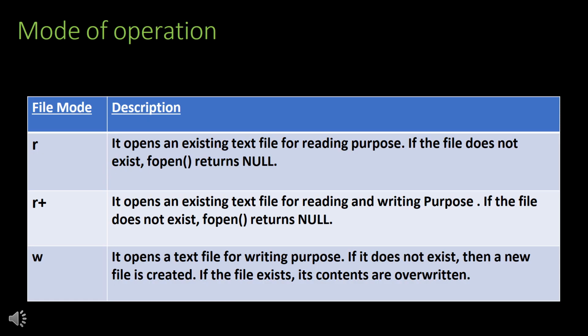Choosing the correct mode ensures smooth file operations and avoids runtime errors.